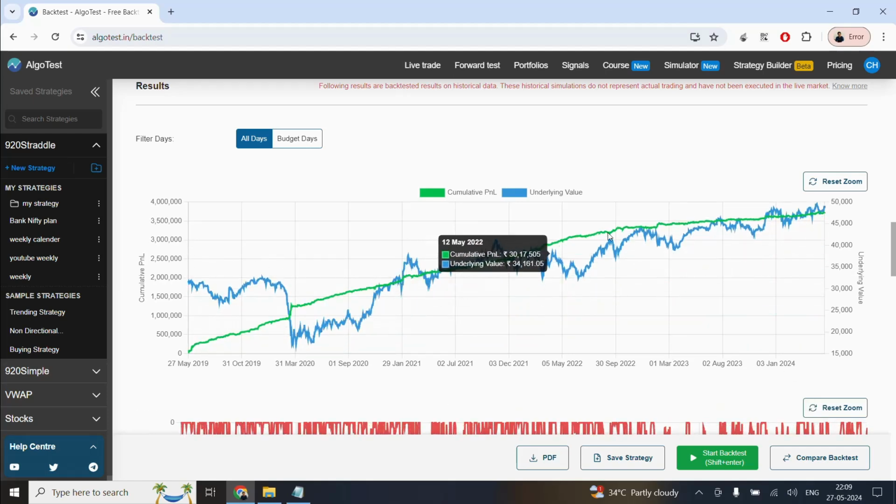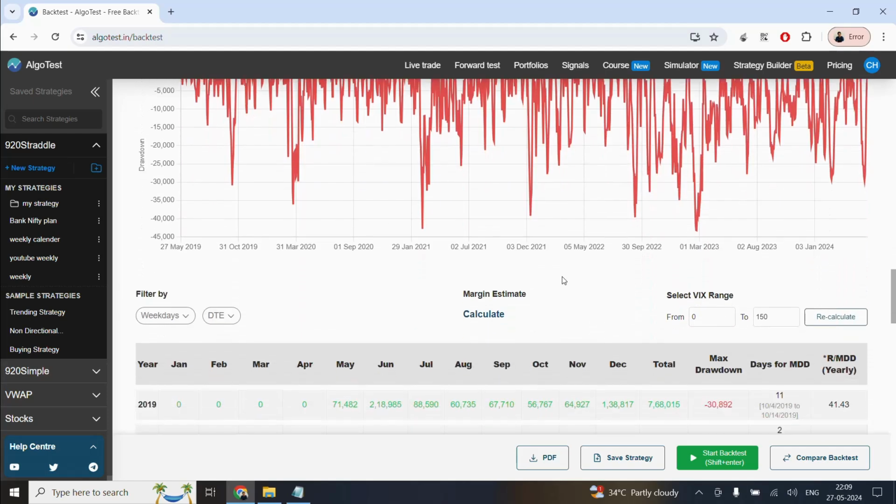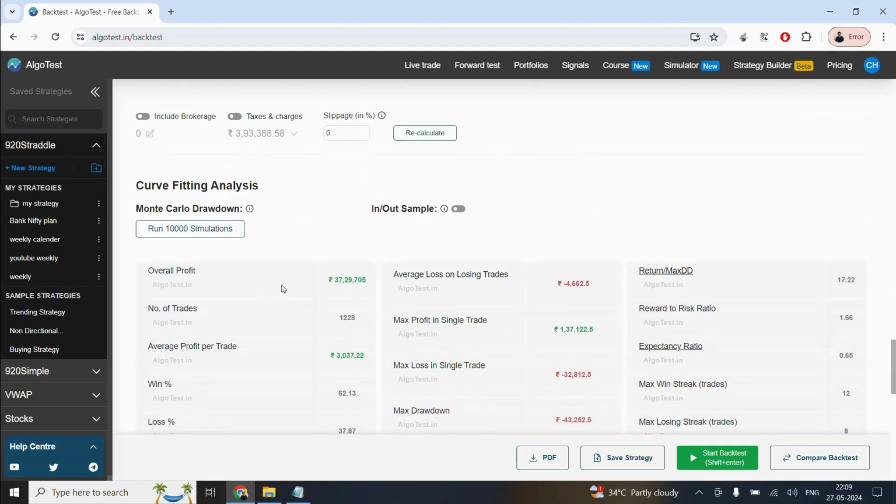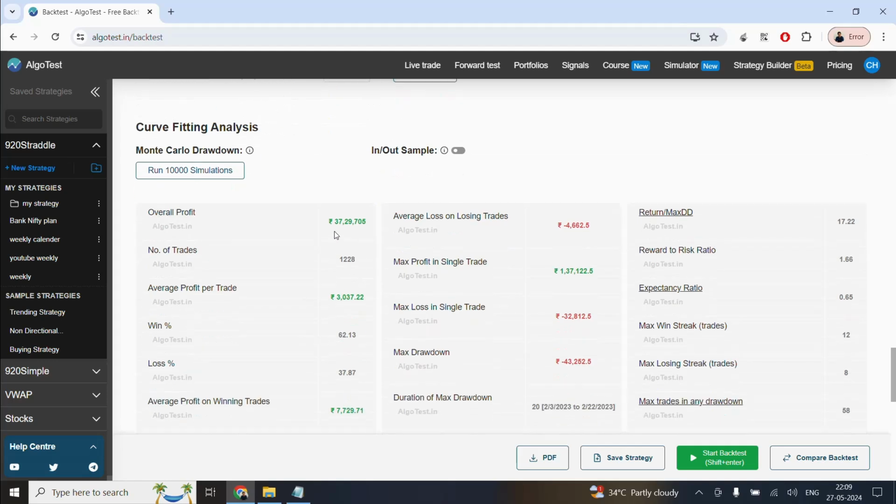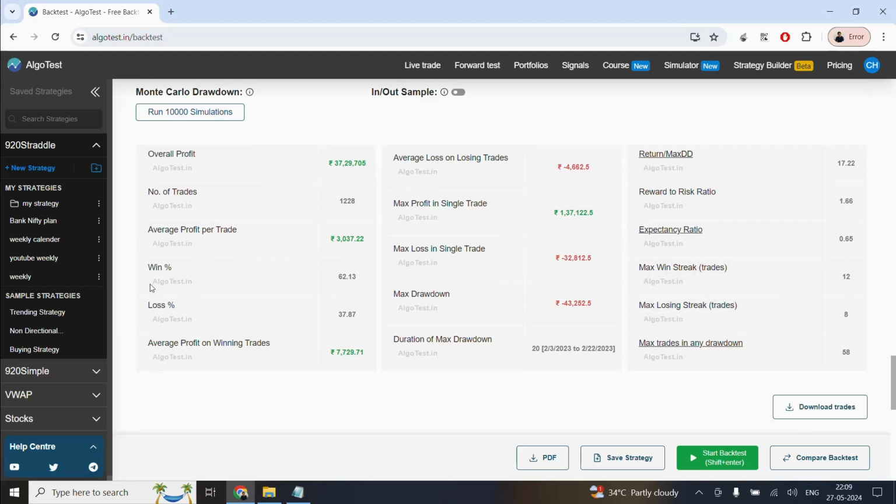So you can see this curve for the last 5 years. It gives an overall profit of 37 lakhs. Here we have given this for 10 lots. So over the period of 5 years, it has given 37 lakhs in profit. You can see the return to max drawdown at 17.2, expectancy ratio 0.65. The maximum profit which it has given is 1,37,000. Maximum loss is 32,000. This is for 10 lots.